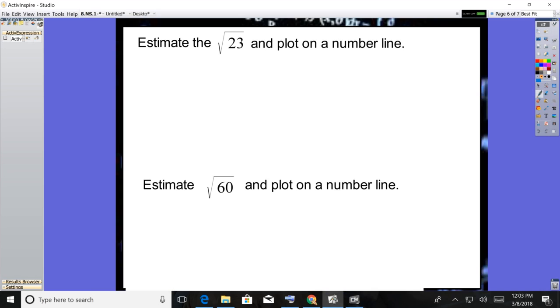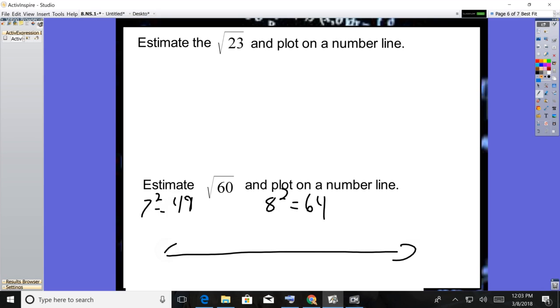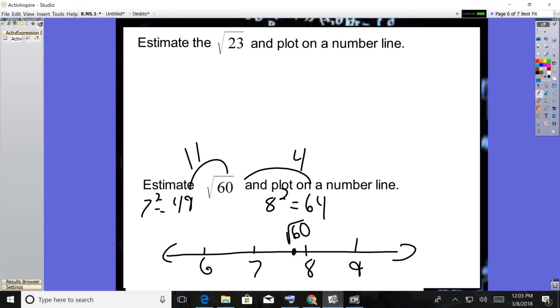All right. Estimate the square root of 60. Take a minute and try it. Okay, I know that 7 squared is 49, 8 squared is 64, so it's going to be between 7 and 8. And 60 is 4 away from 64, but it's 11 away from 49, so it's going to be closer to 8. Square root of 60.